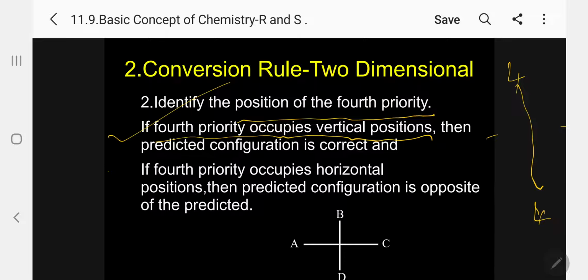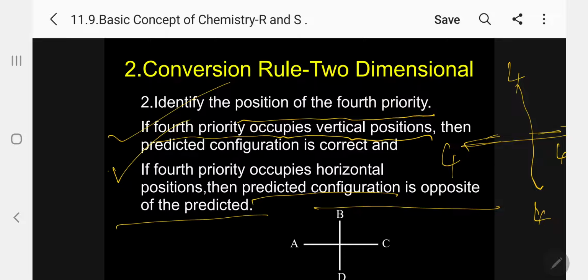If the fourth priority occupies a horizontal position, 4 here or 4 here, then the predicted configuration is wrong. It is the reverse of the original. Please follow, so this you have to memorize.